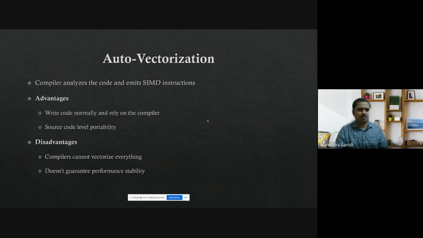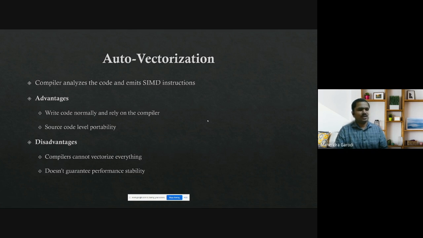We'll see that example as well. So the compiler has to figure out all these things in the backend. A lot of research goes into this area, and if the compiler is able to prove that correctness is still taken care of and the performance will be much higher, then it emits the particular vector instructions.